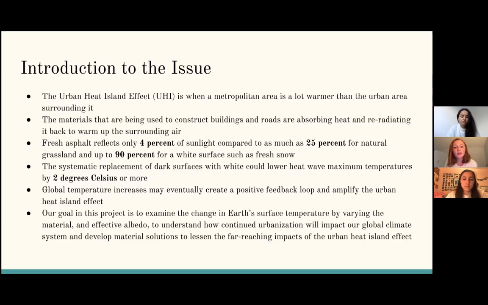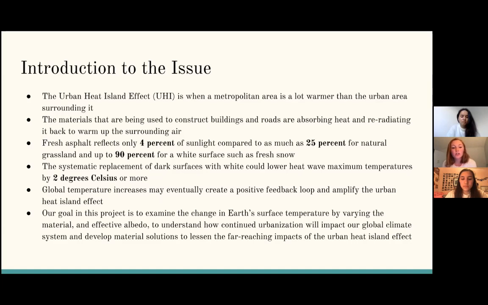This is something to keep a close eye on as we continue to urbanize and warm the planet, because these global temperature increases may eventually create a positive feedback loop and amplify the urban heat island effect. We also wanted to determine if the renaturalization of urban regions would prove to be more impactful than painting the pavement and building lighter colored structures in urban regions.